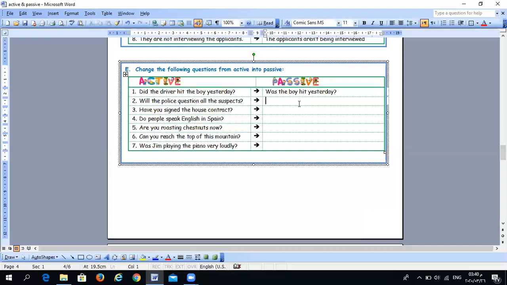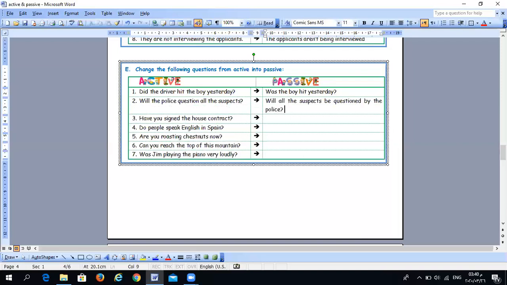The second one is a future. Will the police question all the suspects? Well, it's the same way we change a future: will be plus verb 3. We use will at the beginning. Will all the suspects be questioned? By the police, you can say, why not?